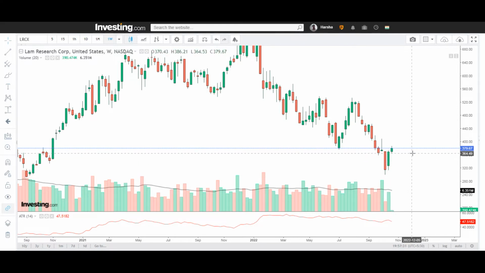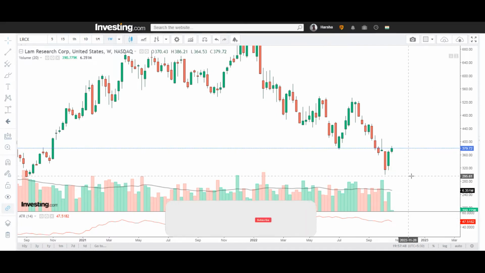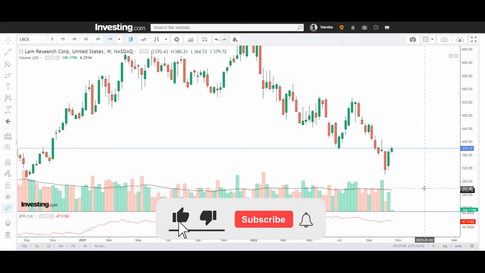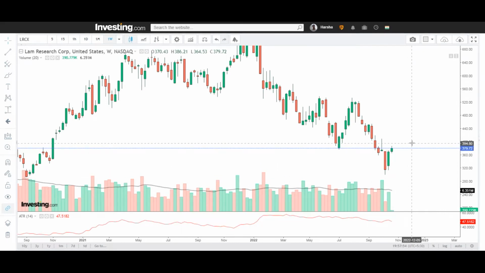So even on the weekly time frame, I can see that the stock could easily achieve 525 levels, and this will take approximately some time. So on the weekly basis, here we can see that stock could trade a 47 point movement on a weekly basis. And if the stock will be trading 47 points on the upper side, then it would take approximately another 4 to 5 weeks to achieve a target of 515 levels.